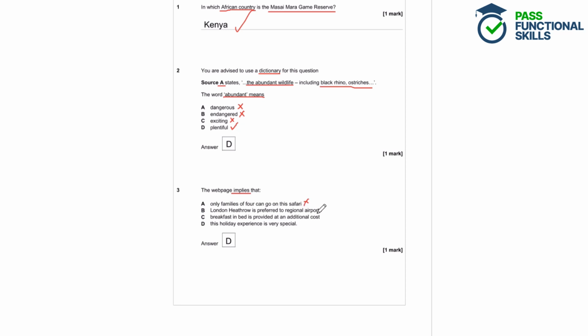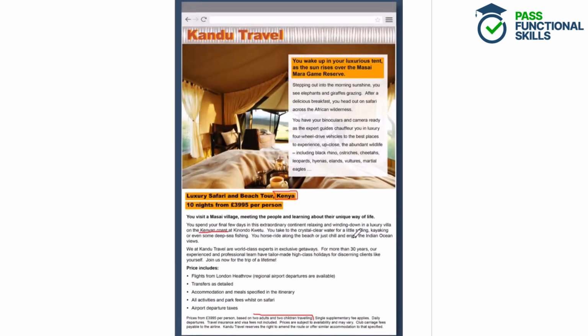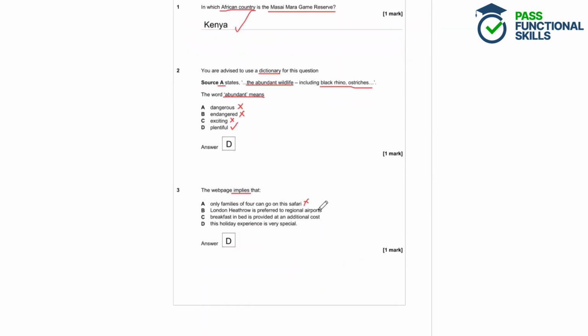B. London Heathrow is preferred to regional airports. Let's have a look for mentions of airports. Well, it says here that there are flights from London Heathrow, but it also says regional airport departures are available. Now here it's mentioned both, but it doesn't say that one of them is preferable or better than the other. So it's not preferred to regional airports. That's incorrect.